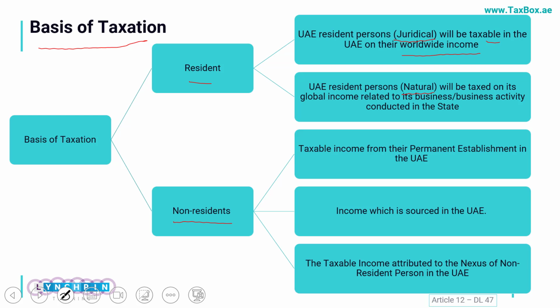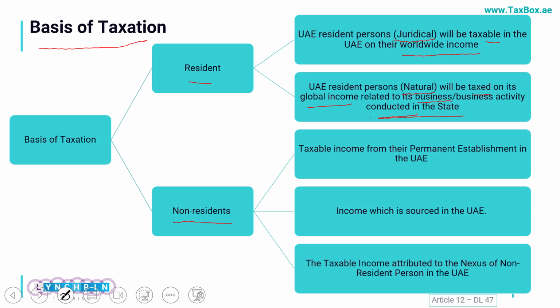But if you are an individual, a natural person doing some business from within UAE, in that case you would only be taxed on the global income which is in connection to the business activity conducted in the state, which means if you as an individual are also conducting some business activities in your own capacity in some other country, in that case your global income would not be taxed. Only the income which you are earning from the business activities conducted in the state would be taxed.